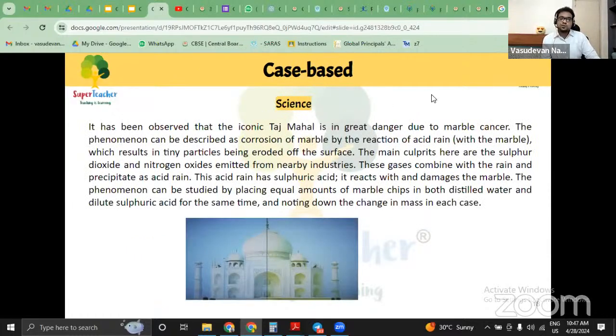Then comes the case-based questions. Now, case-based questions have an interesting thing. The only difference is they have a case or a part of the textbook already present in the question. It could be from the textbook or it could be external information or a news item, and that is present right on the top. And the questions are framed under this category. Remember, under case-based questions, we can have simple MCQ, assertion and reasoning, and multiple correct answers. Case-based means there is a case given and the children answer based on the case.